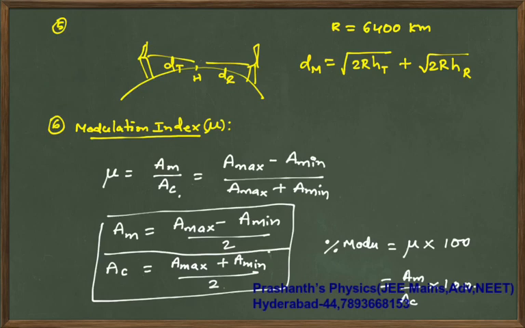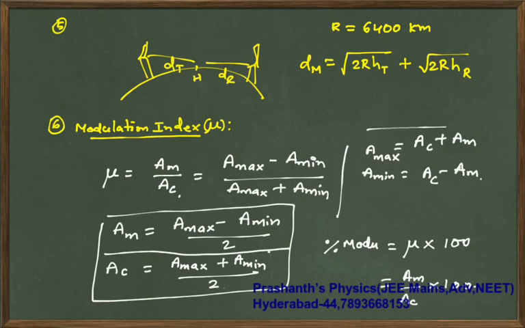All right. Next, your A max values also I'll write. The maximum amplitude is AC plus AM, and the minimum amplitude is AC minus AM.